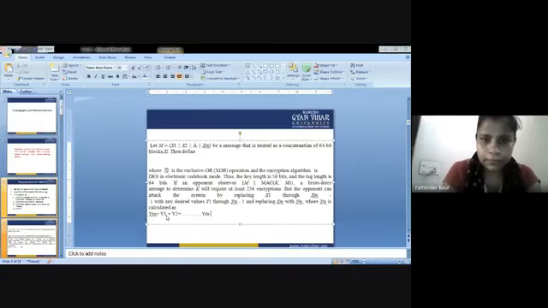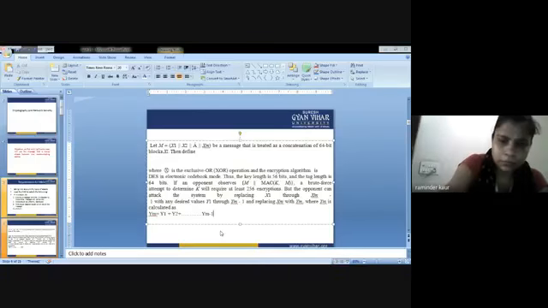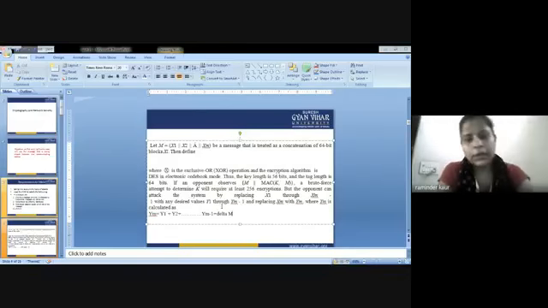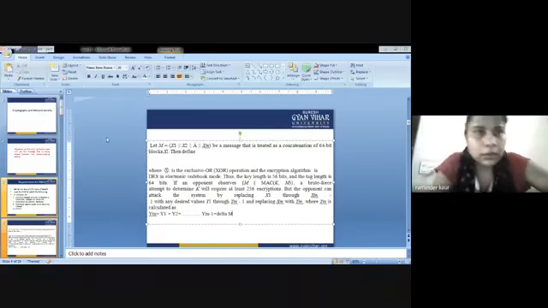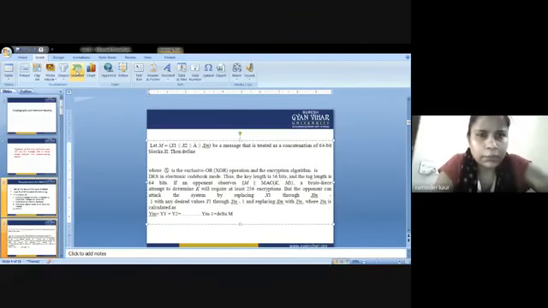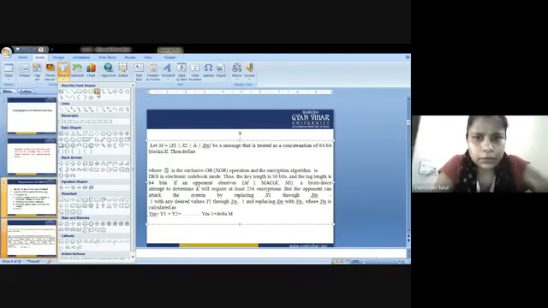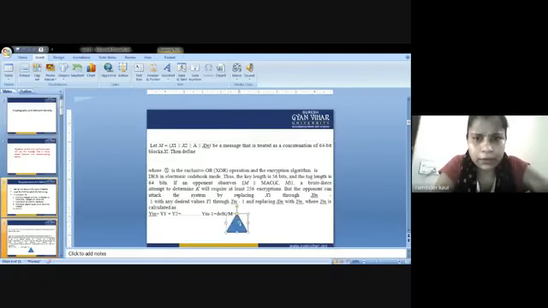Delta is the symbol that is used in the mathematical formula.